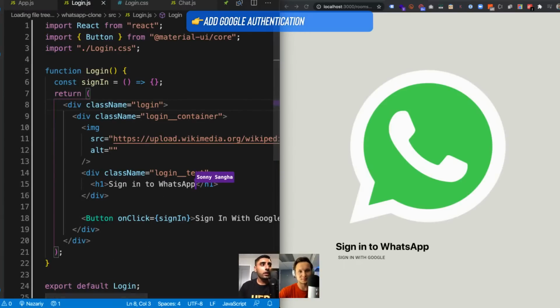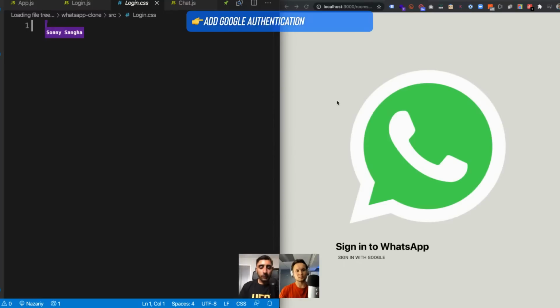So first, let's make this look a little nicer. Let's go to our login.css. I have a few neat tricks here to get this looking as we want. So for the login container, I'm going to do the following.